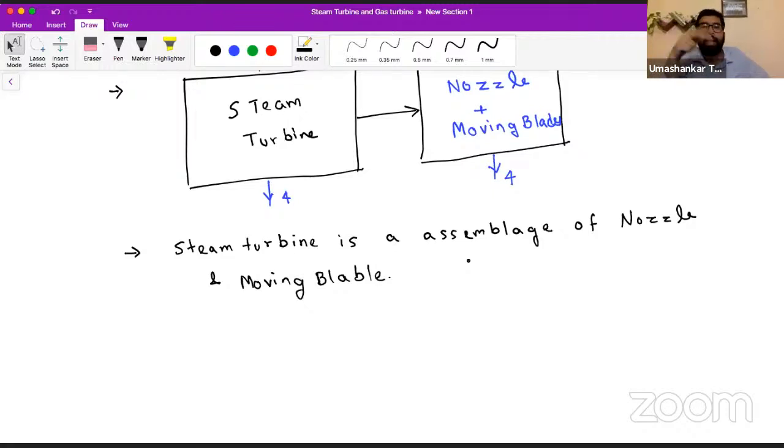Briefly, in 2 lectures, I will explain how a nozzle works in different conditions and what the outcome is with respect to thermodynamics or power plant. Then we will analyze the moving blades: the geometry of the moving blade, how it creates work and how it operates. For now we can say a steam turbine is an assemblage of nozzle and moving blade.